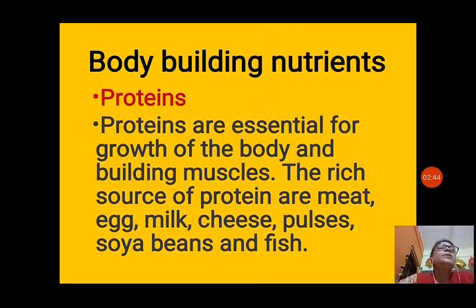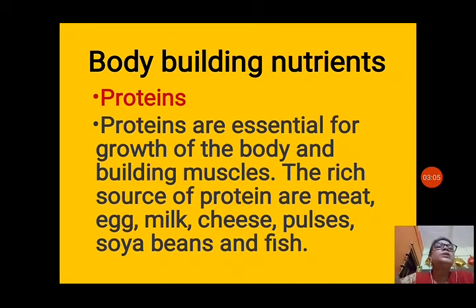Now next we will see about the body building nutrients that make our muscles and tissues, and they repair our body also. So proteins are essential for growth of the body and building muscles. So muscle building work and tissue making work is done by protein. So it is very important for the growth of the body, especially for children.